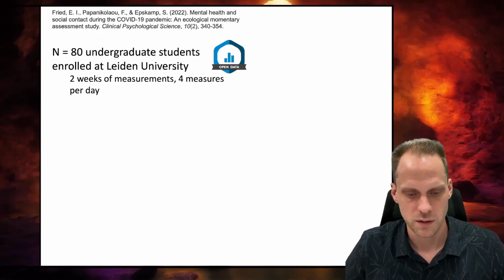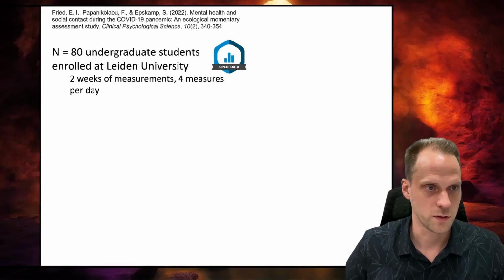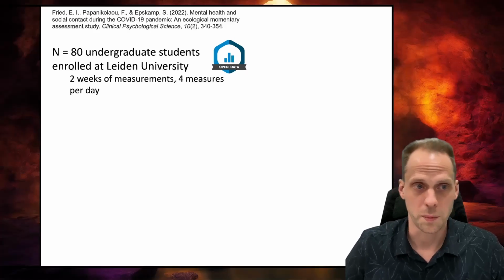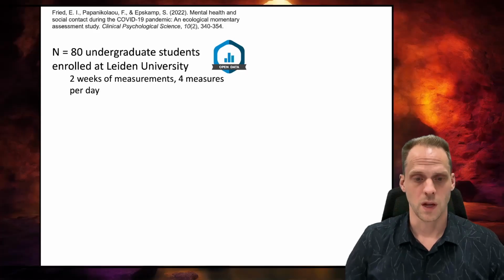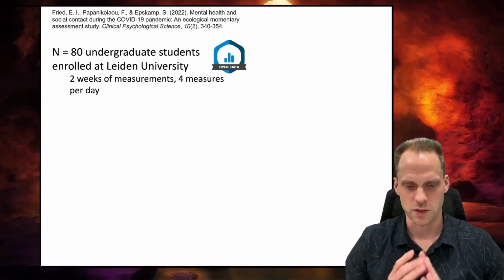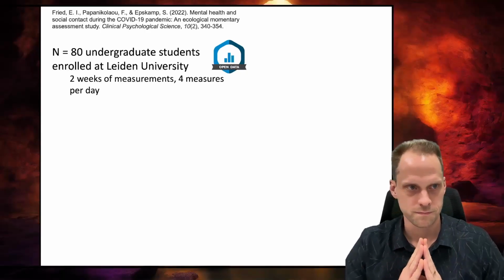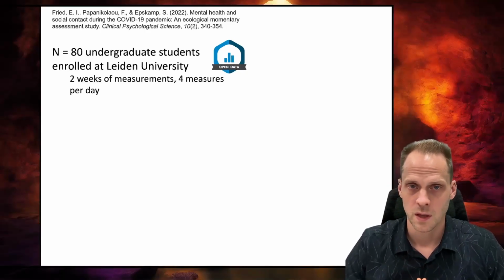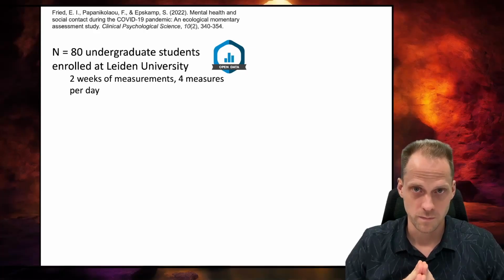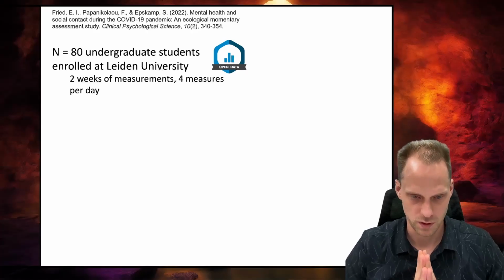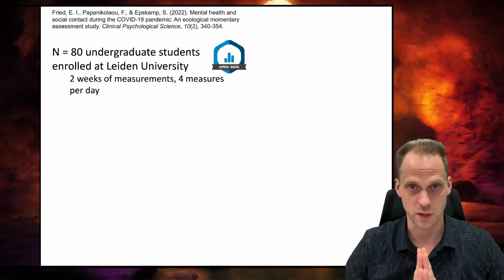In this study, we analyzed 80 undergraduate students at the University of Leiden in the Netherlands over a period of 2 weeks, measured 4 times a day. And the interesting thing about the study is that everything was set up, ready to collect data in March 2020. And then the Dutch government announced the lockdown a few days before that, which of course we didn't know when we were setting up the study.